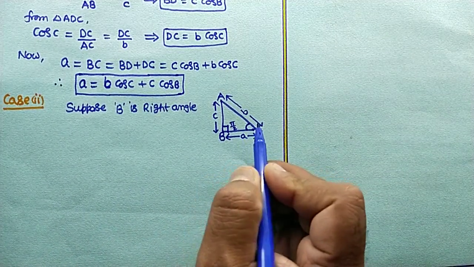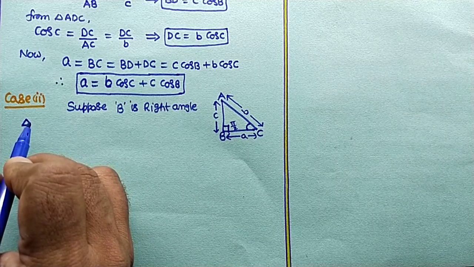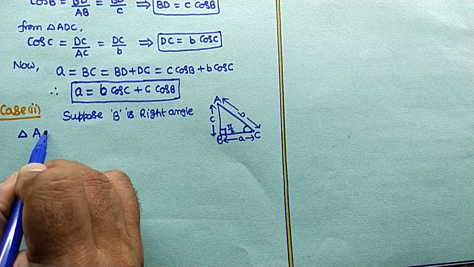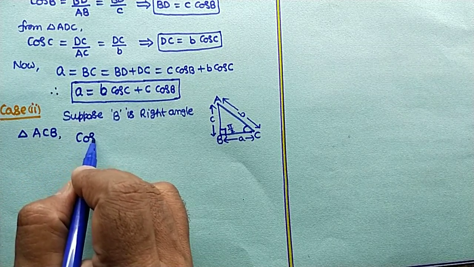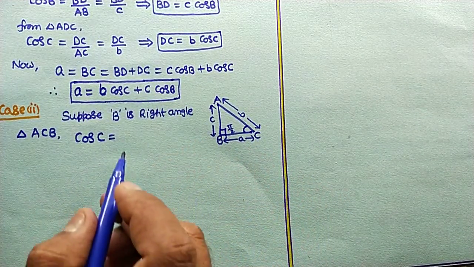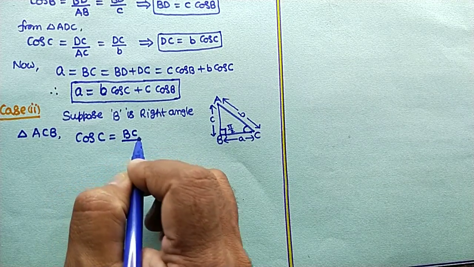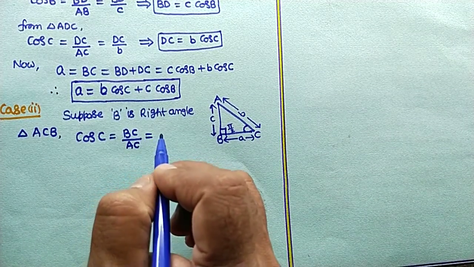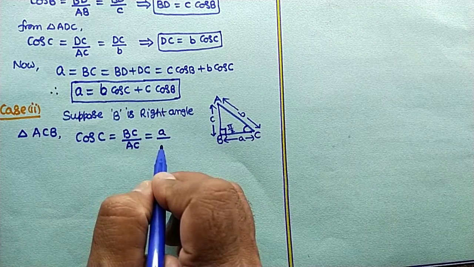From the figure, you can calculate cos C. From triangle ACB, cos C equals adjacent side by hypotenuse, that means BC divided by AC. BC is small a, and AC is small b.